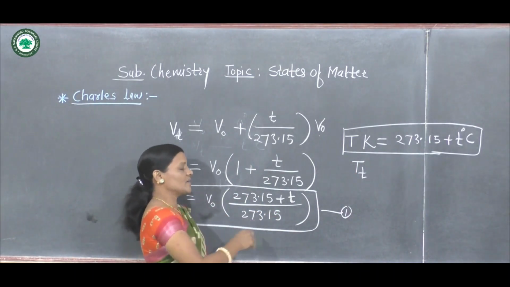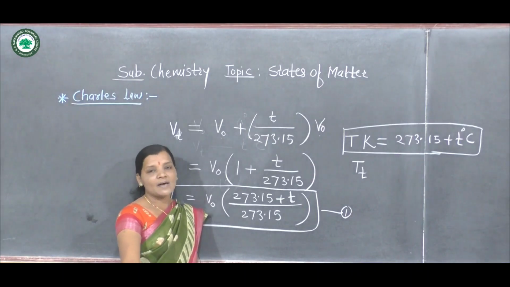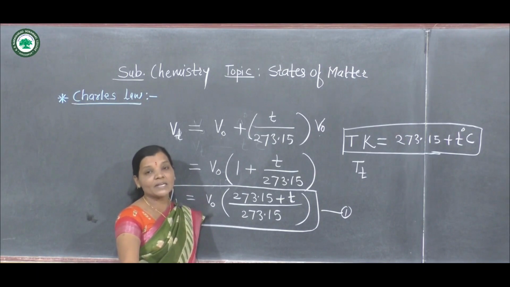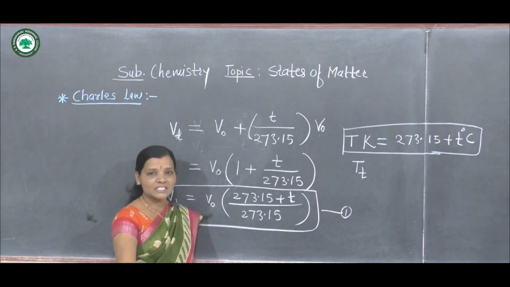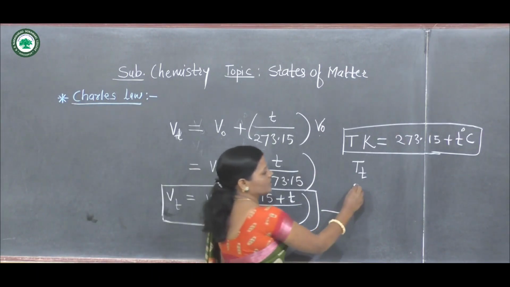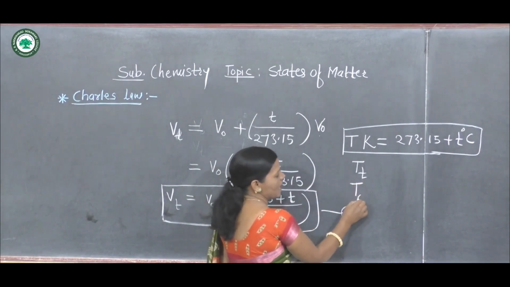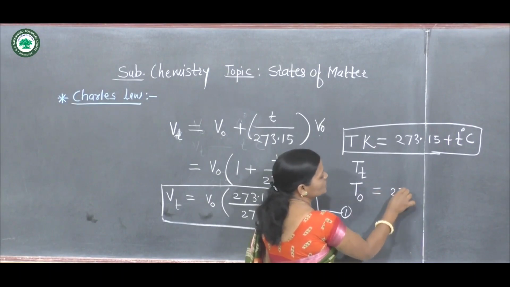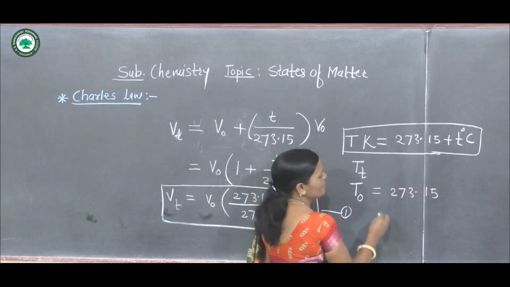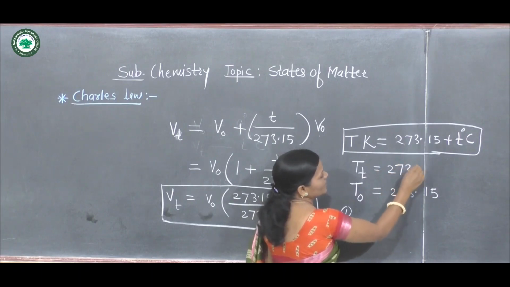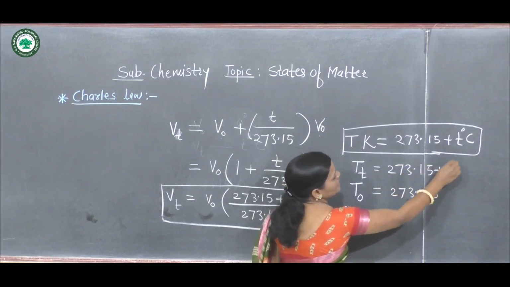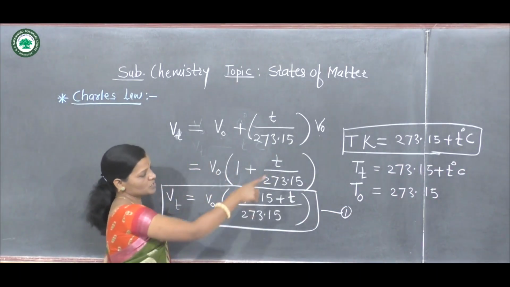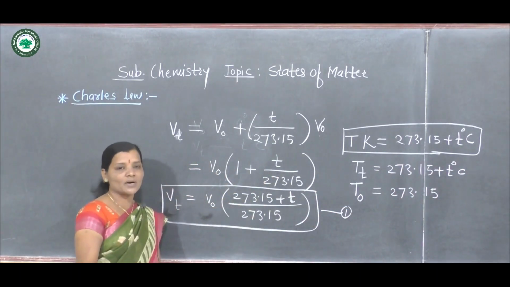Now, 273.15 Kelvin corresponds to 0 degrees Celsius, so the temperature in Kelvin at 0 degrees Celsius is 273.15 Kelvin, and the temperature at t degrees Celsius is 273.15 plus t. We can use these values in equation number one.